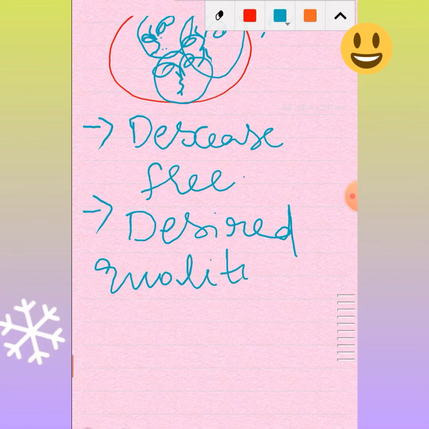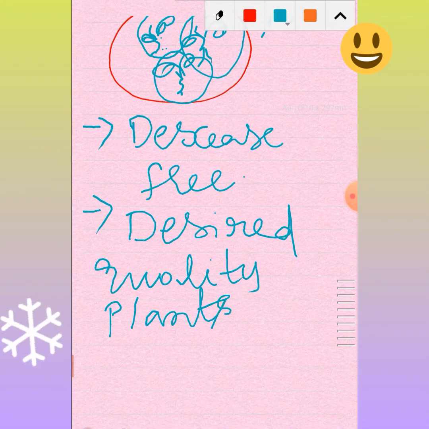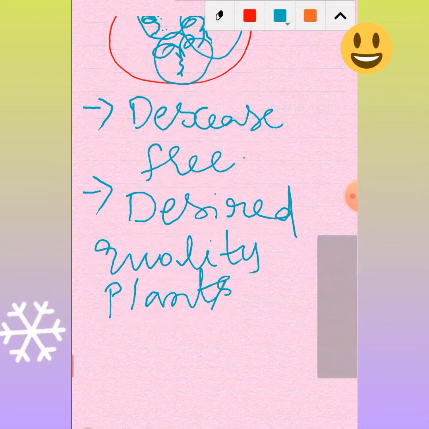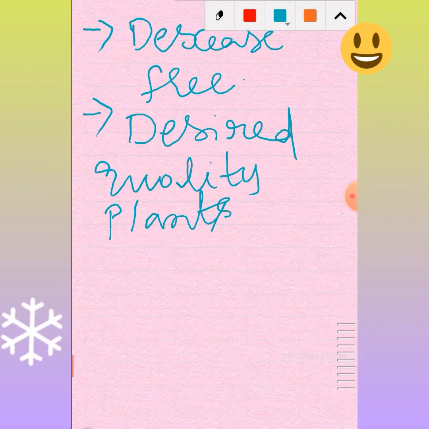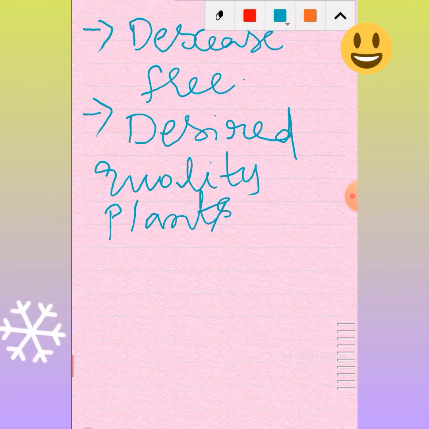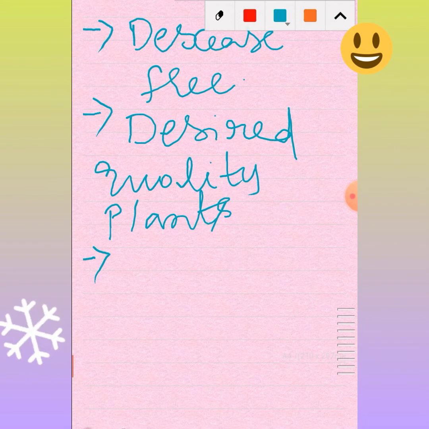At the same time, from a limited number of cells, a larger number of plants can be grown. So the number of offspring will be more.